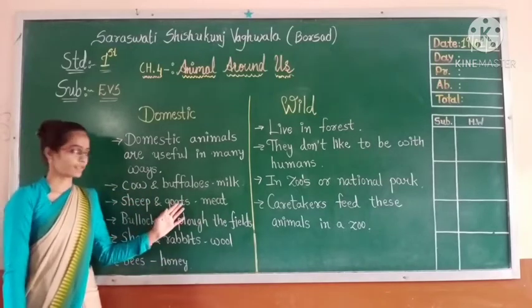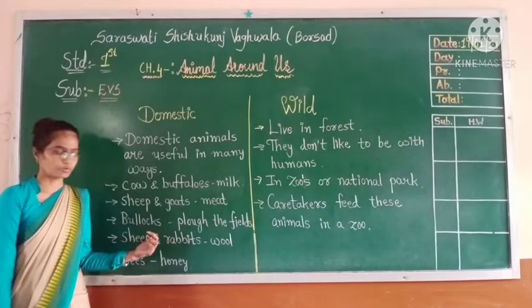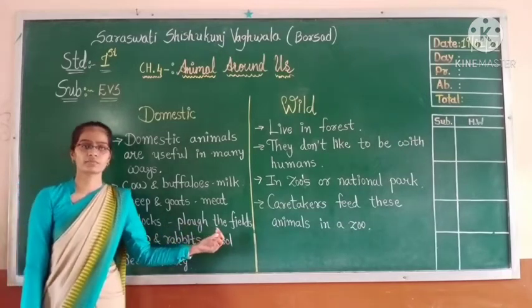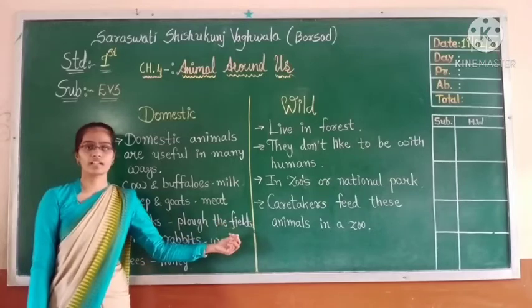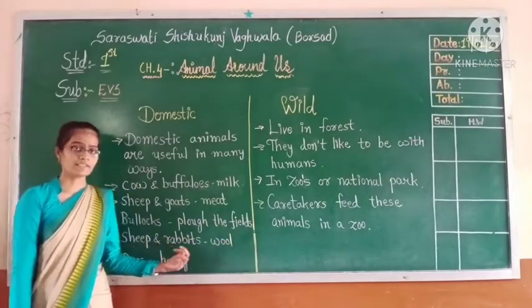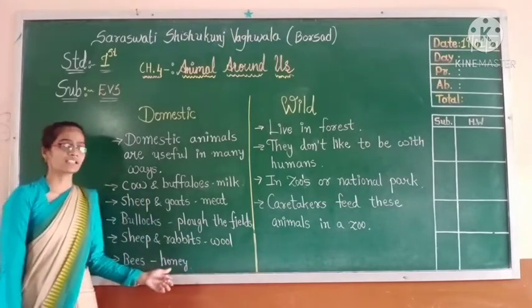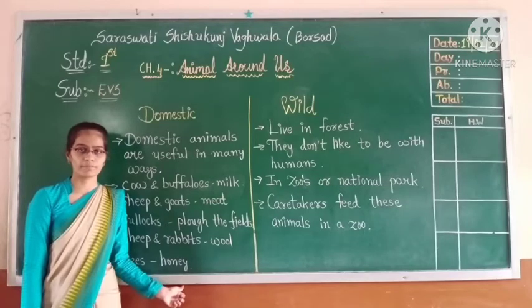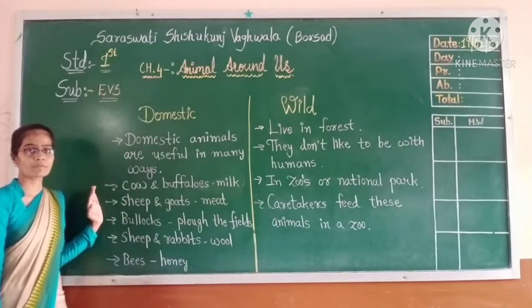Sheep and goats give us meat. Bullocks are used to plow the fields. Sheep and rabbits give us wool, and bees give us honey. So these animals are useful to us in many ways.